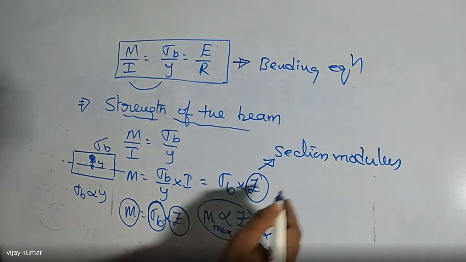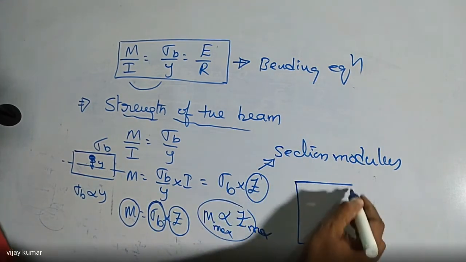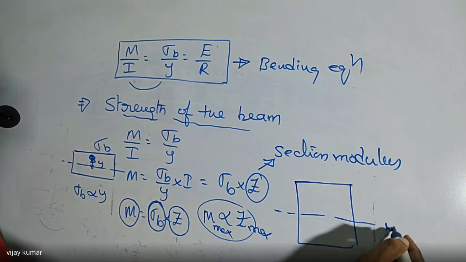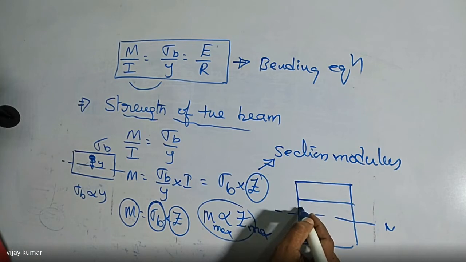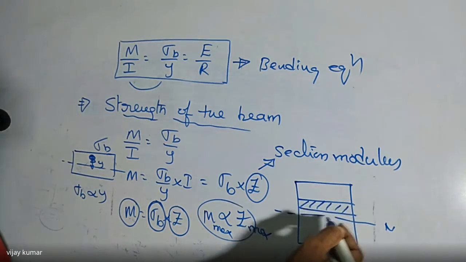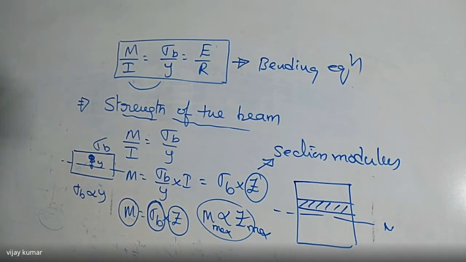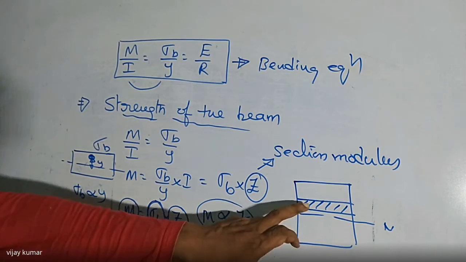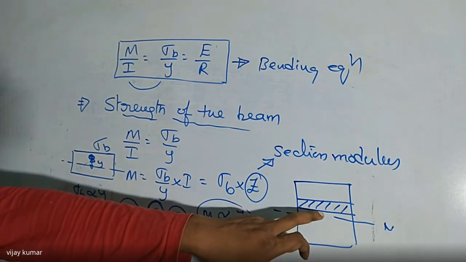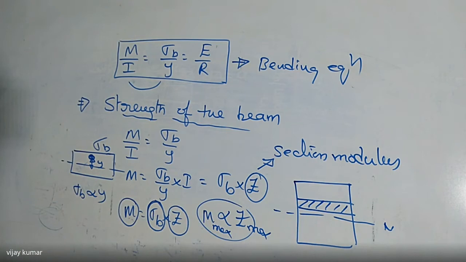So here, for example, if you take this is the beam, and this is the neutral axis, I am taking a small area here. So the moment of resistance is not depending on that area. It always depends on the distance from the neutral axis here, that is the disposition of the cross-sectional area now. Did you get my point or not? So take care about these two points.